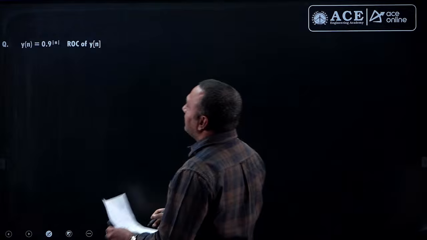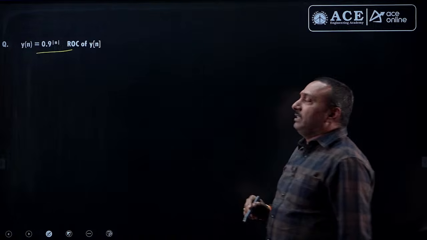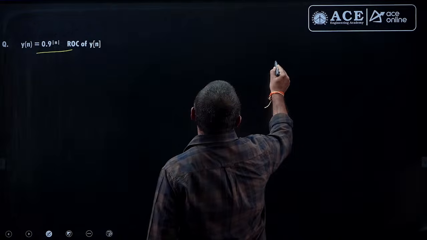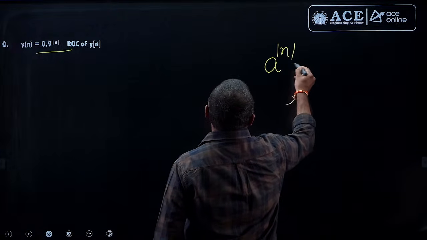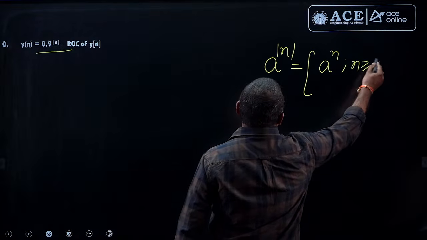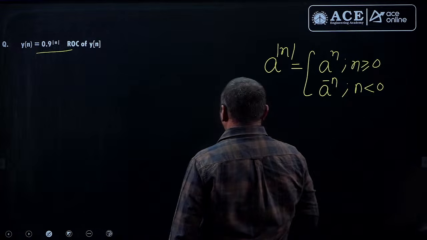Another question is, this is a funny question. This is the signal expression given, we want the ROC of yn. We are aware that a power mod n is a combination of a power n for positive index and a power minus n for negative index.